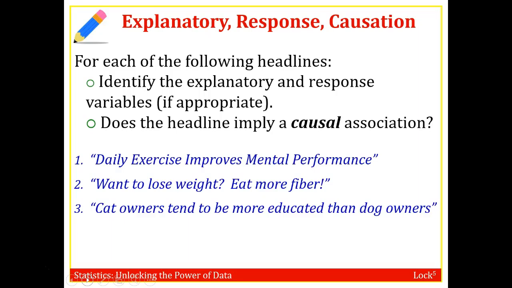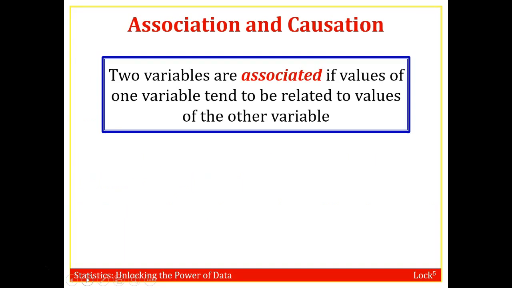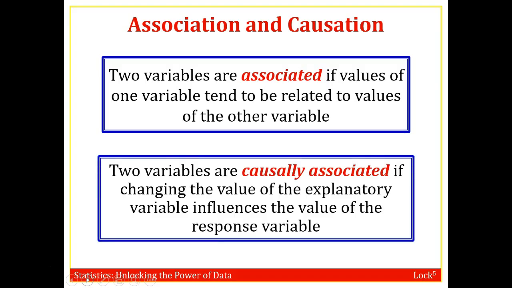So the question becomes, well, even if we see some sort of association, does it mean that there's any causation? Two variables are associated if the values of one variable tend to be related to the values of the other variable. They're causally associated if changing one value of the explanatory variable influences the value of the response. I'll show you a couple of examples.